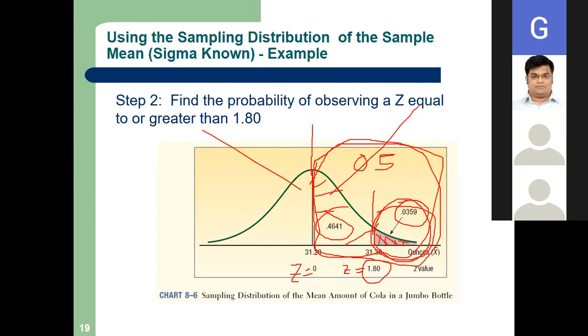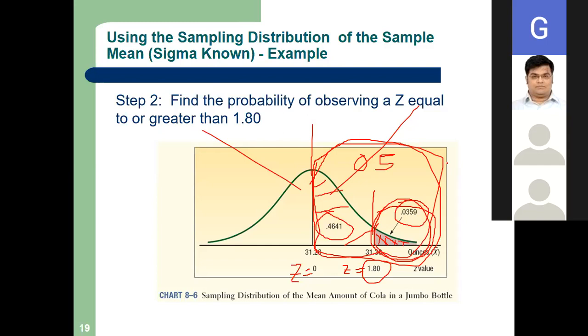Clear? Now it is clear? Not clear? Okay, let me repeat. No problem. We have to see whether excess cola is going or not. So first, step 1: we have to calculate Z. Our Z is 1.8.